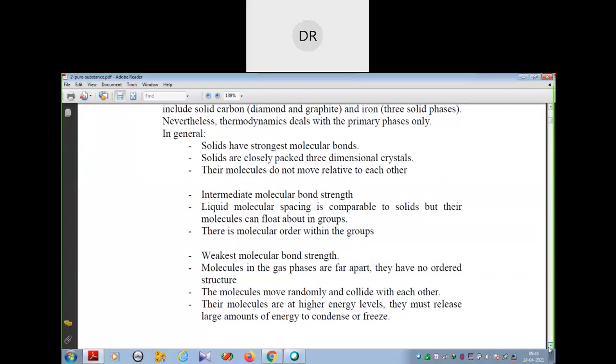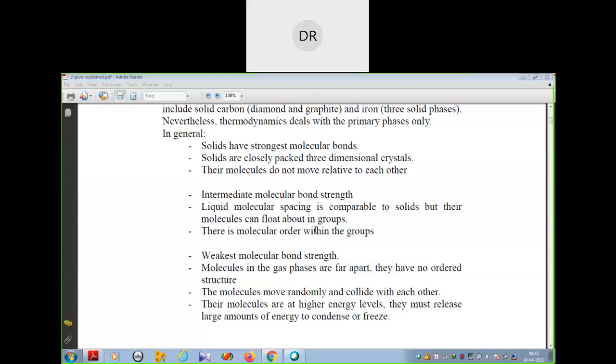The molecules move randomly and can collide with each other. The molecules of the gaseous phase have higher energy levels, so a large amount of energy should be released so that the gas can condense or freeze. Otherwise, it is impossible. So these are some properties of the three phases: solid, liquid and gas.